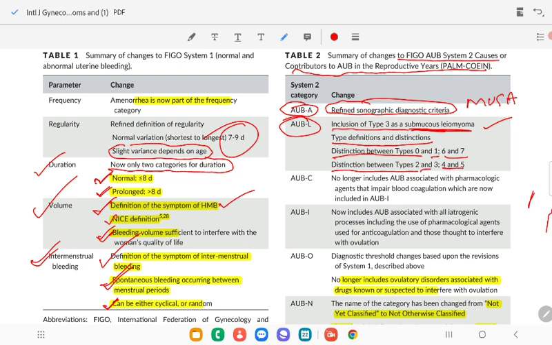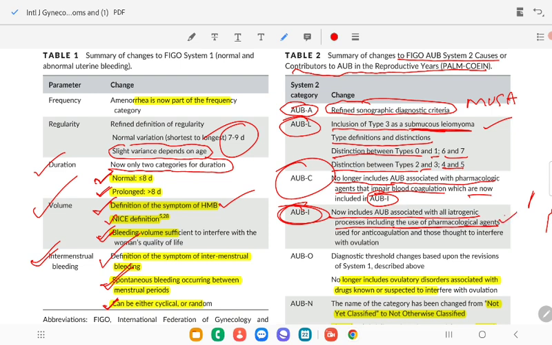and 4 and 5. No longer AUB-C: AUB associated with pharmacological agents that impair blood coagulation is now included in AUB-I, iatrogenic, like heparin and drug-induced causes. All are iatrogenic and no longer included in the coagulation category, AUB-C. AUB-I now includes all iatrogenic processes, including the use of pharmacological agents like heparin, low molecular weight heparin, aspirin, and any anticoagulant, those that